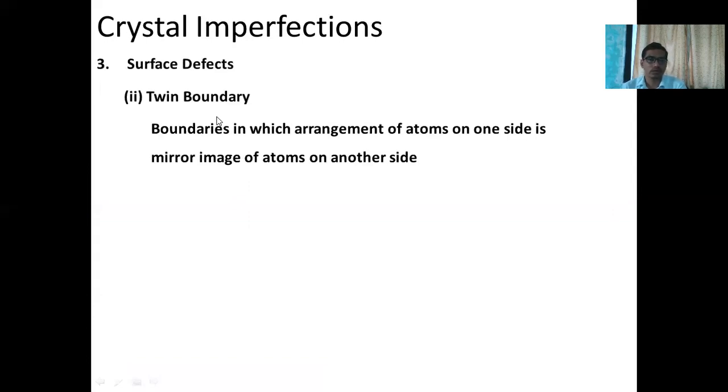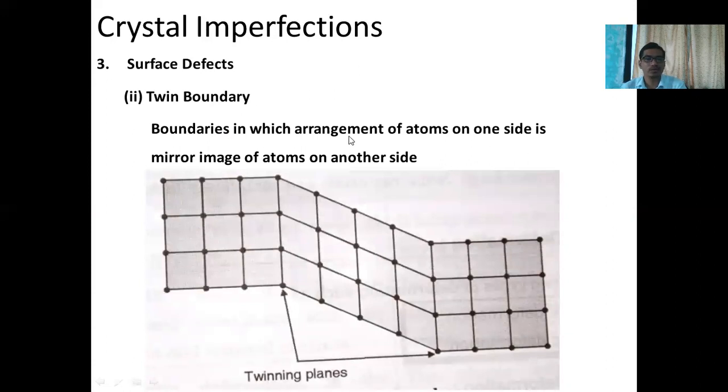The second one is a twin boundary defect. A boundary in which the arrangement of atoms on one side is a mirror image of atoms on the other side, such a defect is called a twin defect. Here you can observe in this image, this is part 1, this is part 2, and this is part 3. Whenever there is a mirror image of part 1 and part 2 with respect to the twin plane, such a defect is called a twin boundary defect.